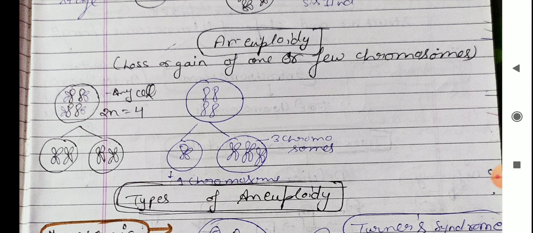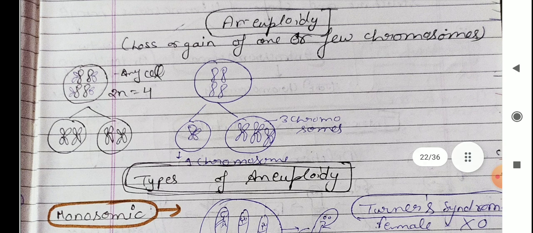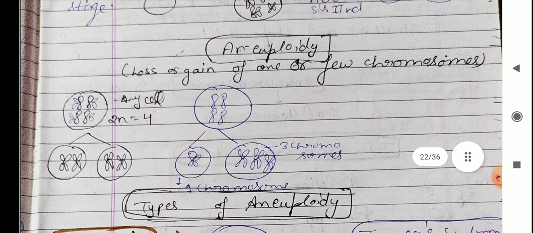For example, if 2n is equal to 4 is given, it will become 2n equal to 4 plus 1, that is 5. There is an increase of one chromosome, so it will be called aneuploidy.